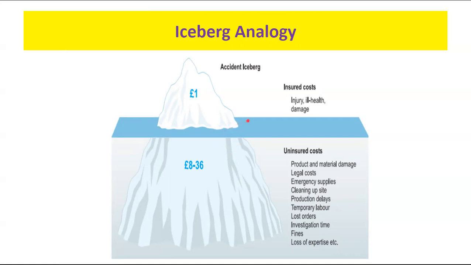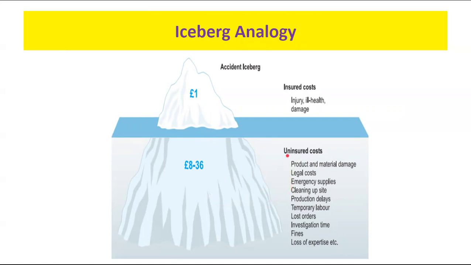So we can see the tip of the iceberg just represents the insured cost or the direct cost, like injury, ill health, or damage. But the uninsured cost or the indirect cost will have a major impact which cannot be quantified by any fixed formula. Here, for instance, they give the example that if 1 GBP, 1 pound, is the insured cost, then the uninsured cost will go to maybe 8 times to 36 times, and in some major events it may go to 100 times also.